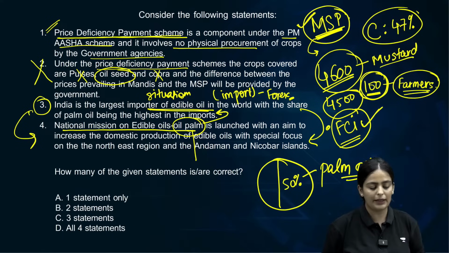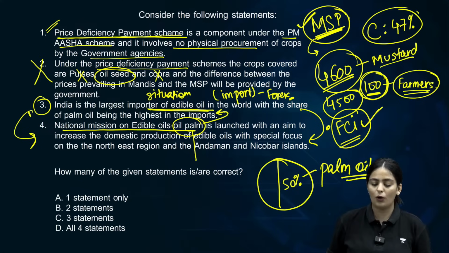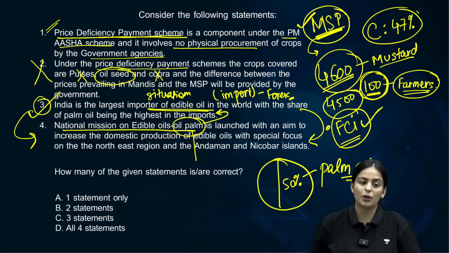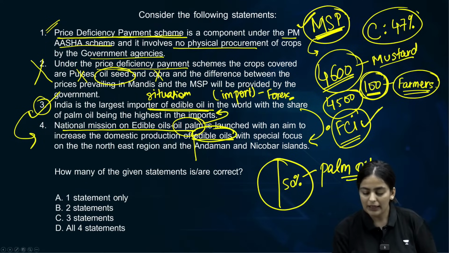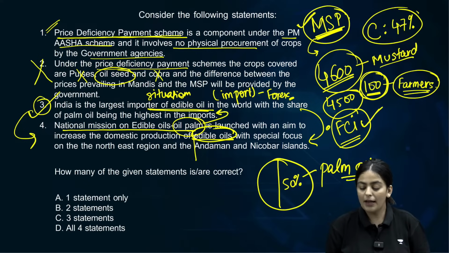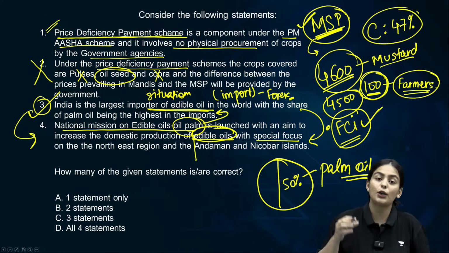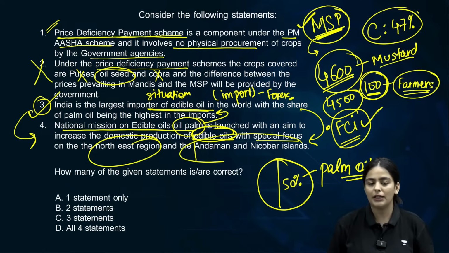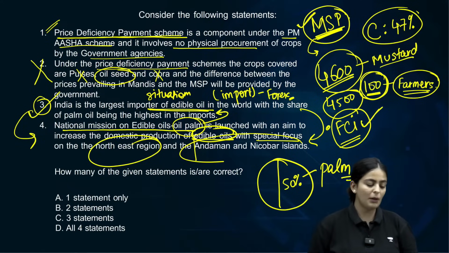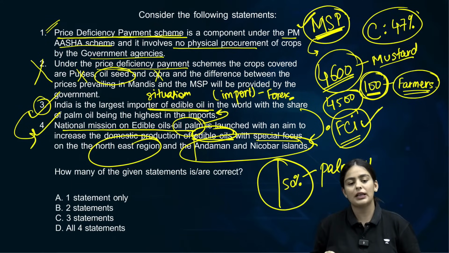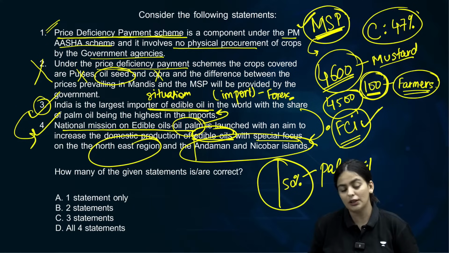This is absolutely correct. The fourth is National Mission on Edible Oils, Oil Palm, launched with an aim to increase the domestic production of edible oils, increase the area under edible oils or oil seeds, with main special focus in two regions, the Northeast region as well as the Andaman and Nicobar Islands. So statement 4 is also absolutely correct. Only the second statement was incorrect because of the coverage of the crops.